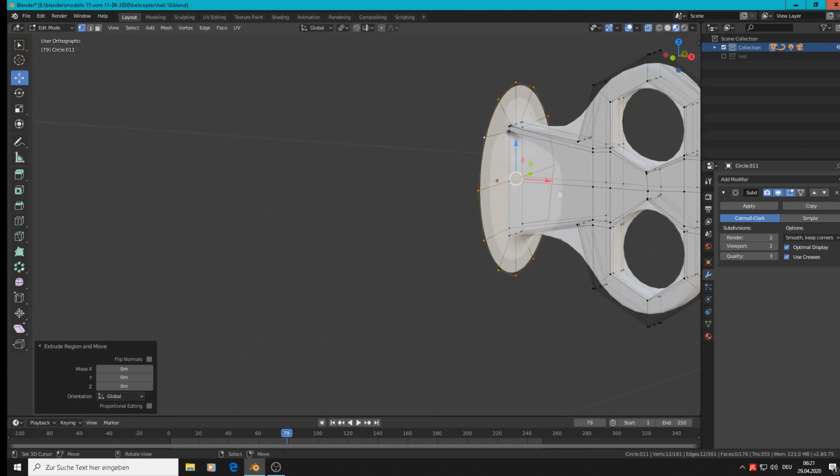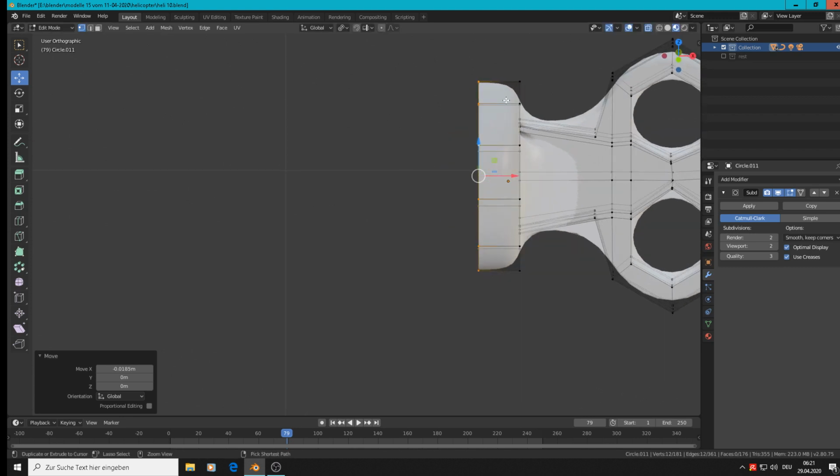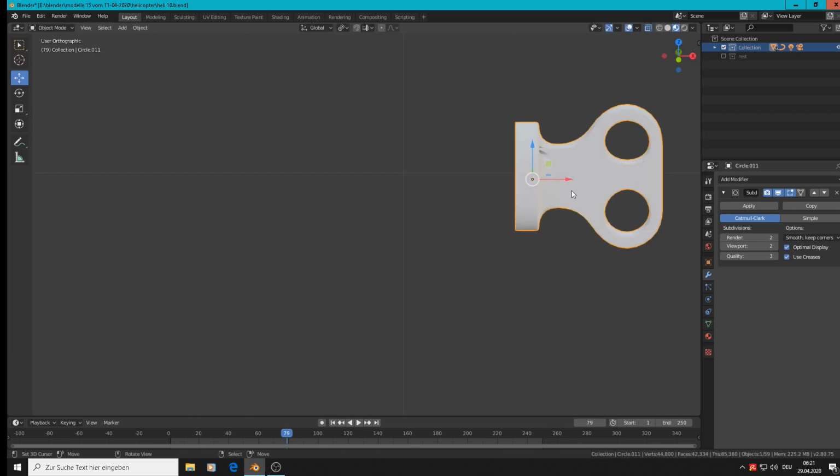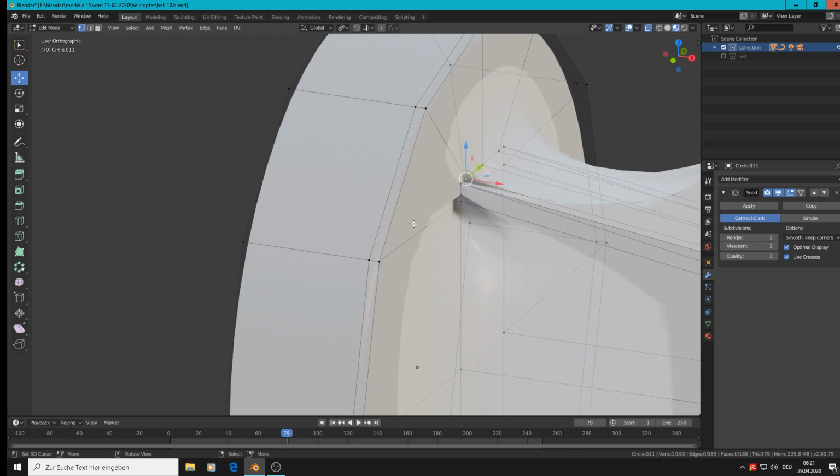Every time is good. Extrude and bring it back. So then Control R, we can plug in another loop here, and then we have that whole thing. What is that? I don't know.